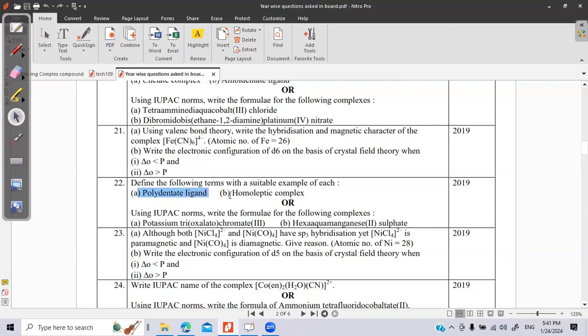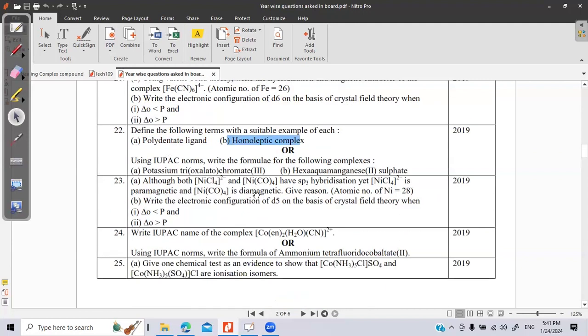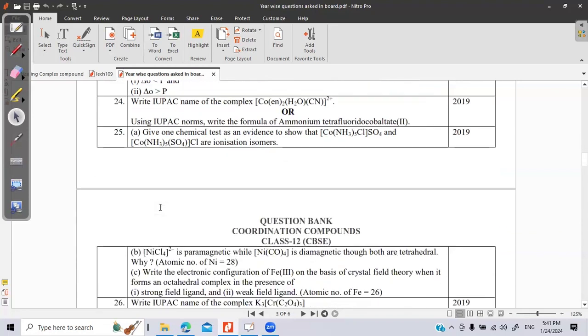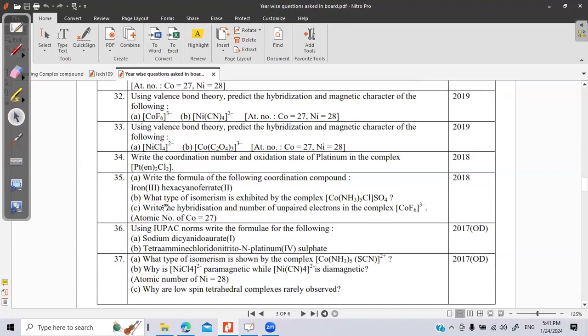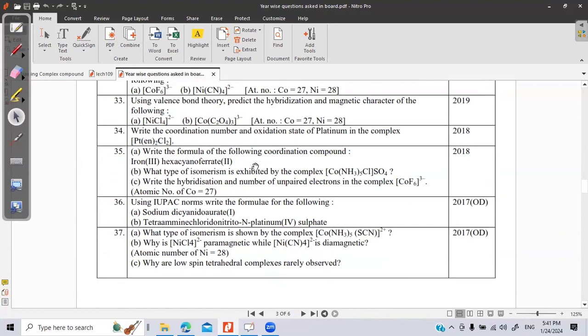Polydentate ligands, what are homoleptic complexes, that we did. IUPAC names of this compound: again, from the name we have been asked to form the formula. Again a similar question, 2019, different sets. 2018: write the coordination number of this ethylenediamine complex: 2 plus 2, 4 plus 2, 6. The answer here is coordination number 6. So a one-marker question, either in the form of an MCQ or direct questions, will be there.